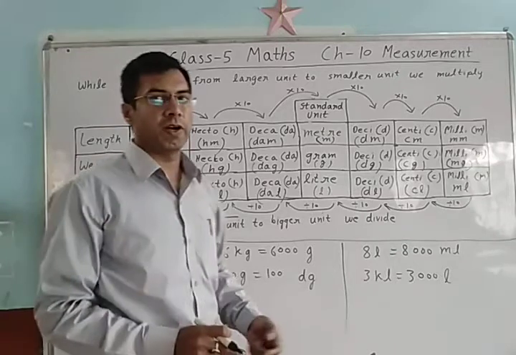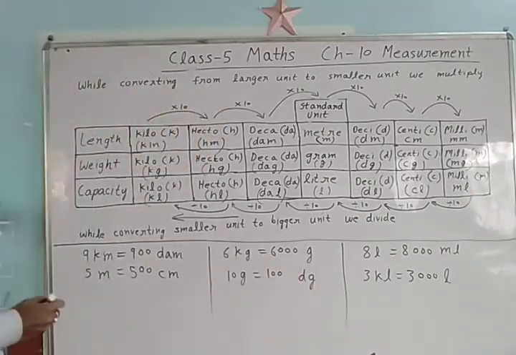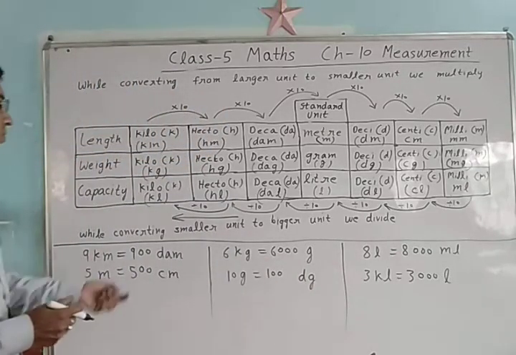In this way we find the answer when converting a bigger unit to a smaller unit.